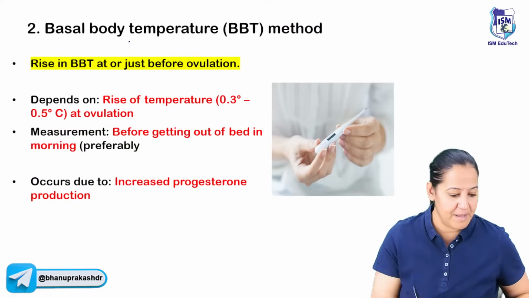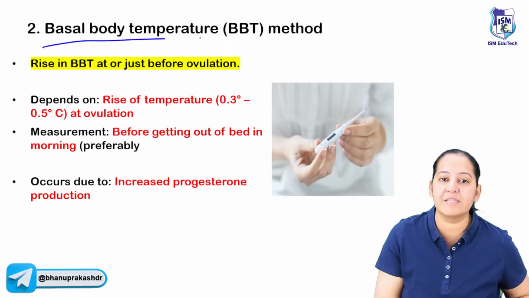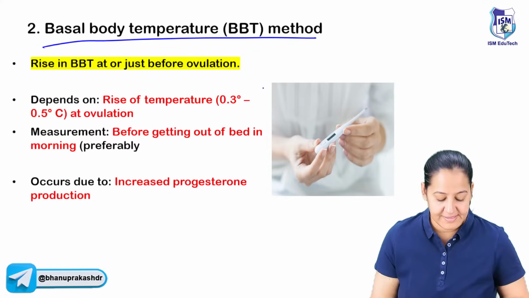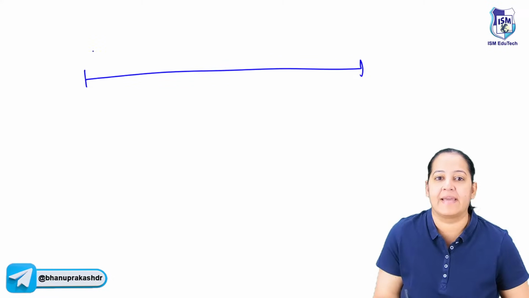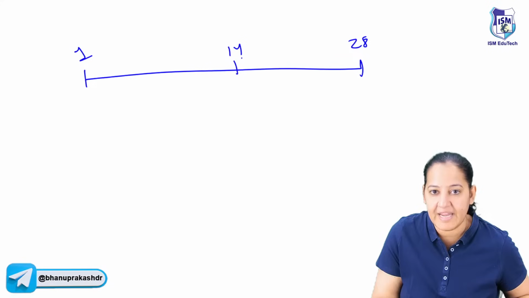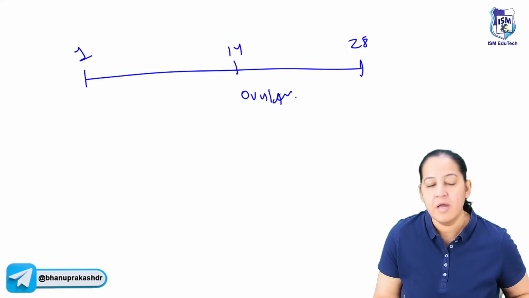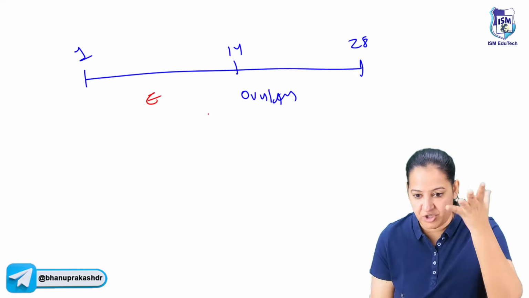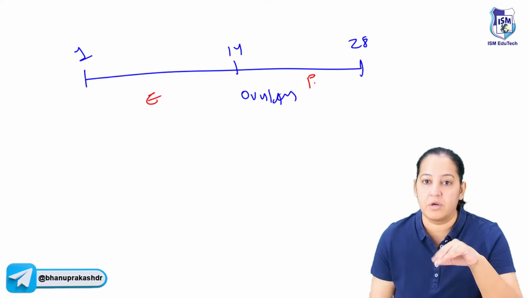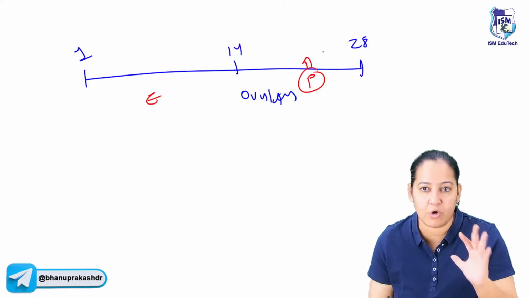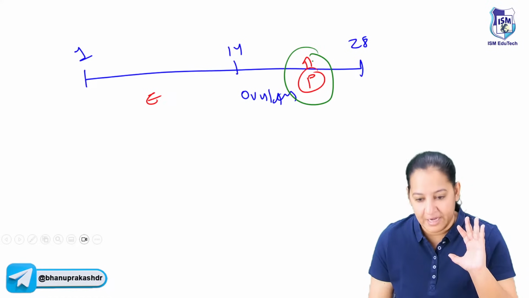The second natural method is basal body temperature, BBT, basal body temperature. So here the point is that, in a 28-day cycle, this is day 1, this is day 28. In a regular cycle, on day 14, the ovulation takes place. Before that there is estrogen, and once the Graafian follicle gets ruptured, the ova is released, there is progesterone. Progesterone increases temperature. The concept is that progesterone increases temperature.